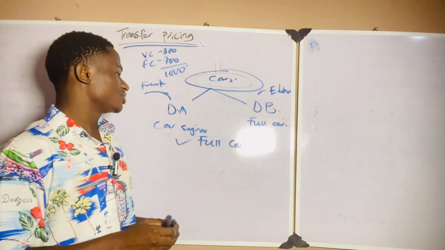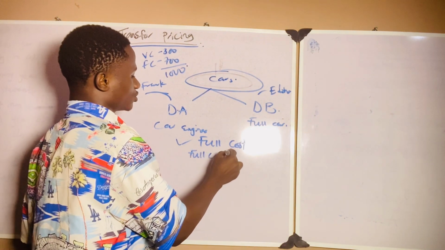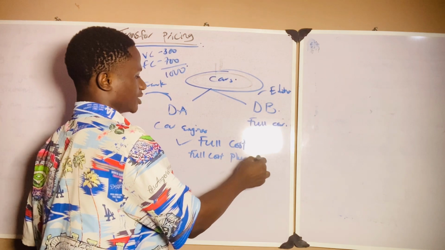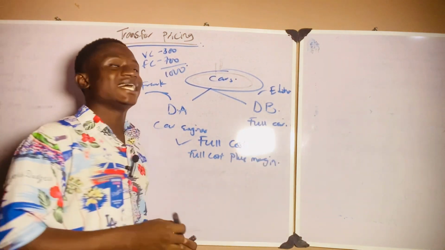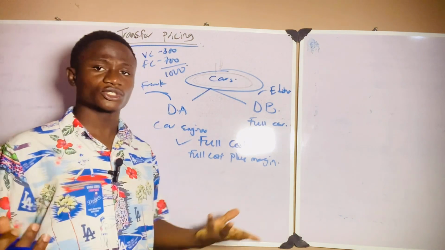So now another one is full cost plus margin. Another way at which you can sell is that we can say, okay, this is the full cost of production.